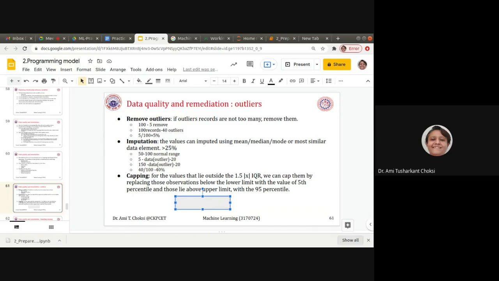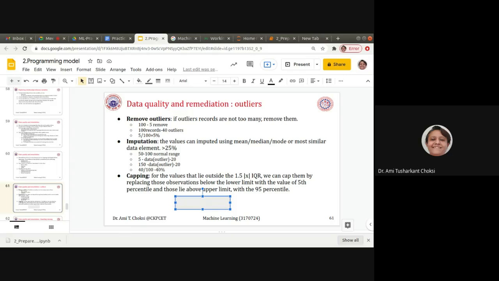What we are trying to do is capping, to make the outlier data take values which are in the general, or you can say normal, range.